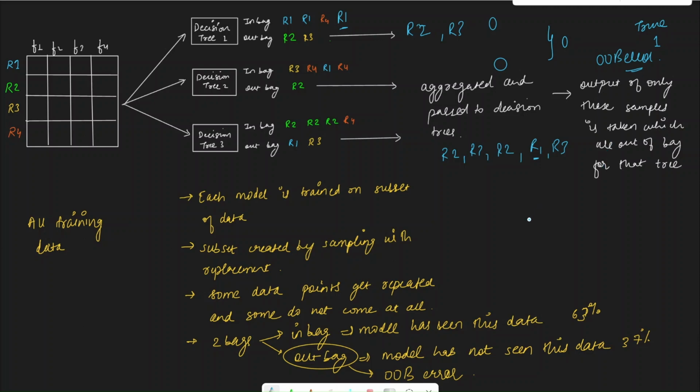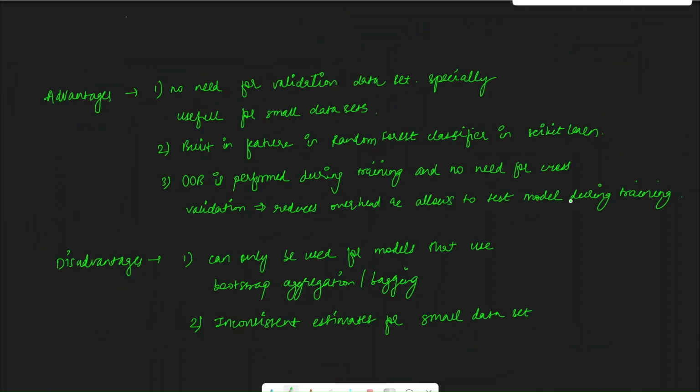Now let us understand the advantages and disadvantages of using out-of-bag. An advantage of out-of-bag error is we do not need a separate validation data set, and this is especially useful when we have small data, so we don't have to separate the training data and validation data. It is a built-in feature in Random Forest Classifier in Scikit-learn, which makes the implementation really easy. And out-of-bag is performed during the training time, and therefore we don't need any cross-validation, which reduces the overhead and allows us to test the model during training.